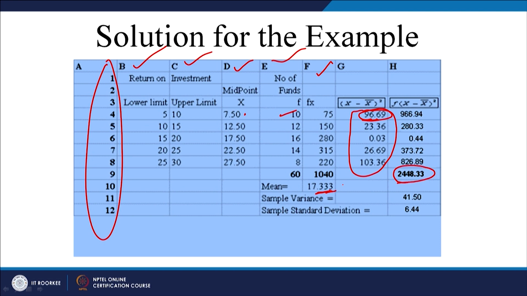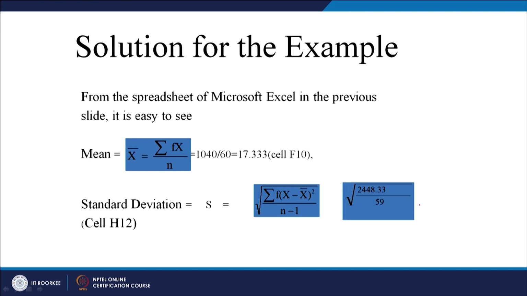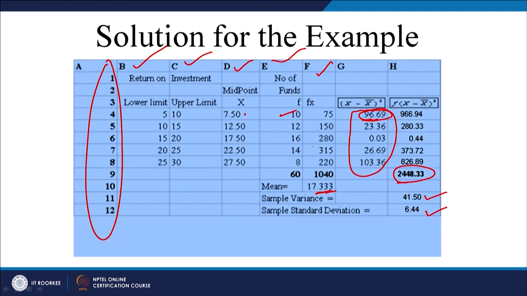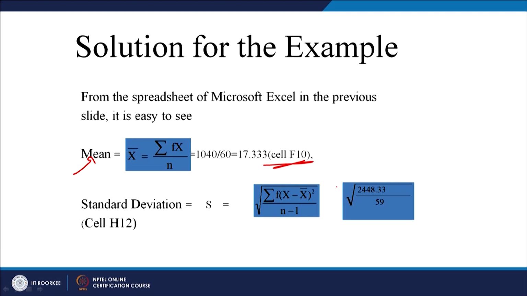So, mean is this, sample variance is this, and standard deviation is this. Just take the root of this. If you look at this slide, we had the mean in cell number F10, F and 10. So, F10 is mean. Similarly, you can have standard deviation in cell H12.